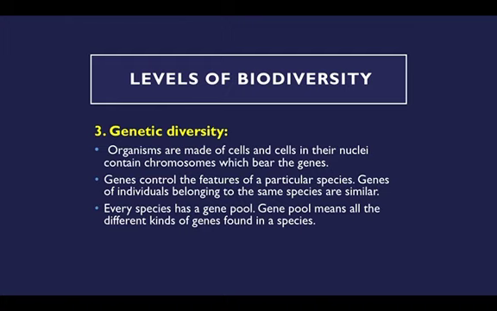But when you take humans as a whole, then all the different kinds of genes that are found in humans are called the gene pool. If you take humans as one species, then all the different genes found in this particular species are called the gene pool of that species.